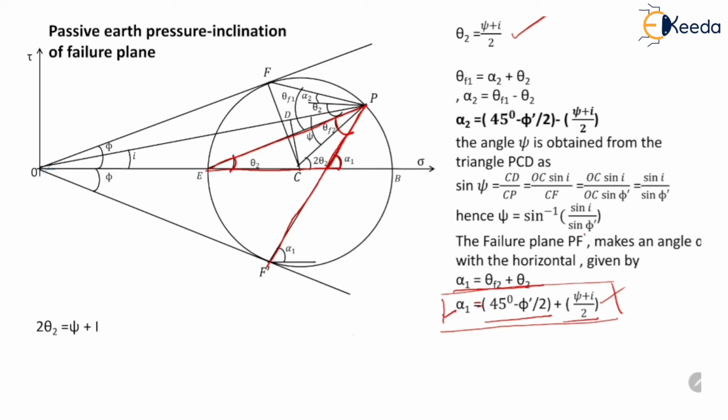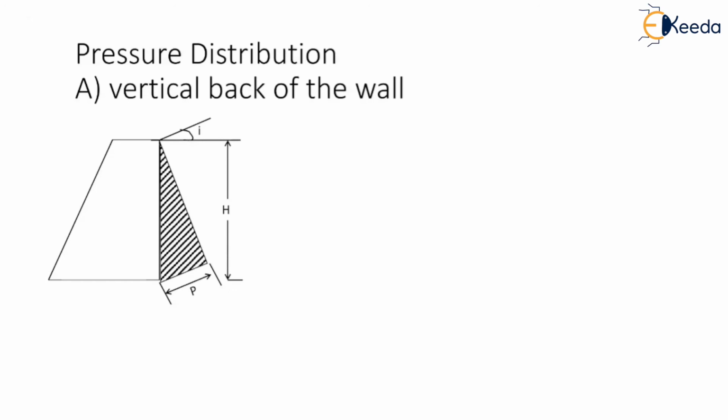This is the expression to derive the value of alpha 1. So till now we have derived the expression to determine the coefficient of active earth pressure and coefficient of passive earth pressure. Using these values we can determine the total active pressure and total passive earth pressure at depth Z below the surface of the soil. Now we are going to discuss the pressure distribution throughout the height of this retaining wall.